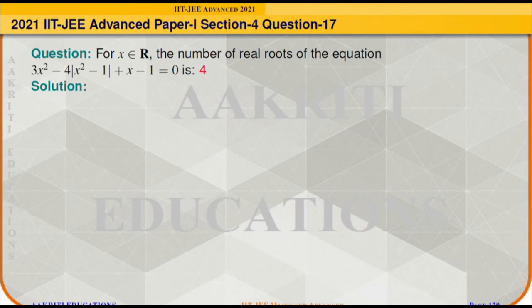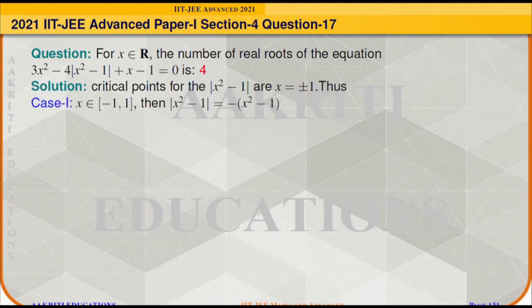Question 17. Question says, for x belonging to real numbers, the number of real roots of the equation 3x square minus 4 times modulus of (x square minus 1) plus x minus 1 is equal to 0. So to solve this kind of equation, first we have to identify the critical points of the modulus function. Its critical points will be x equal to plus minus 1. So we have to break the modulus function of x square minus 1 at x equal to minus 1 and at x equal to plus 1. So correspondingly there will be two cases.